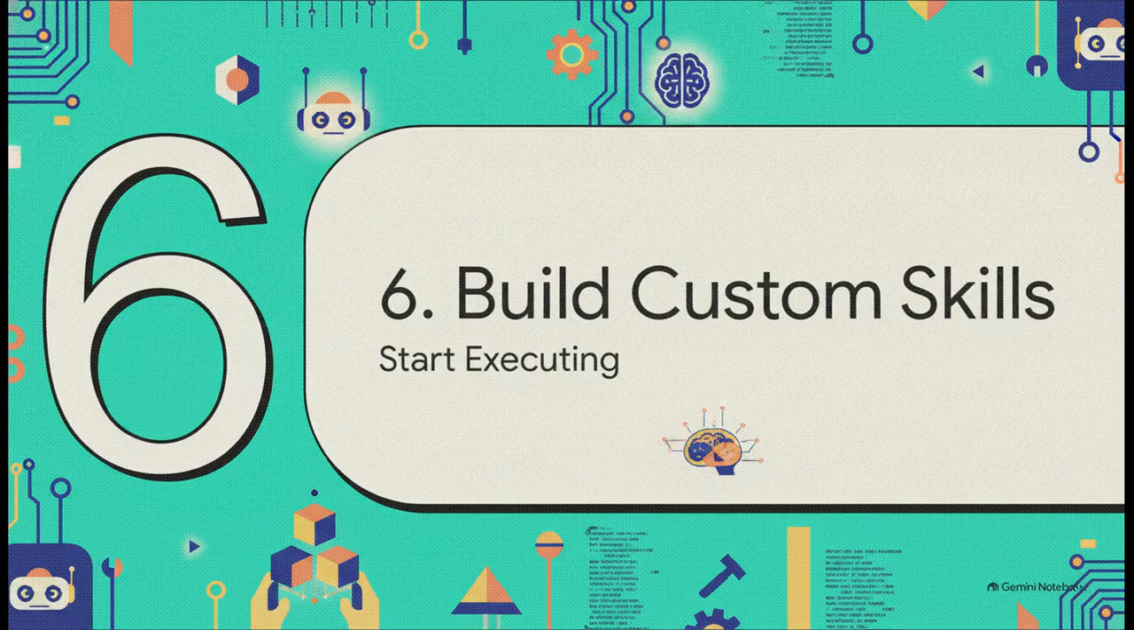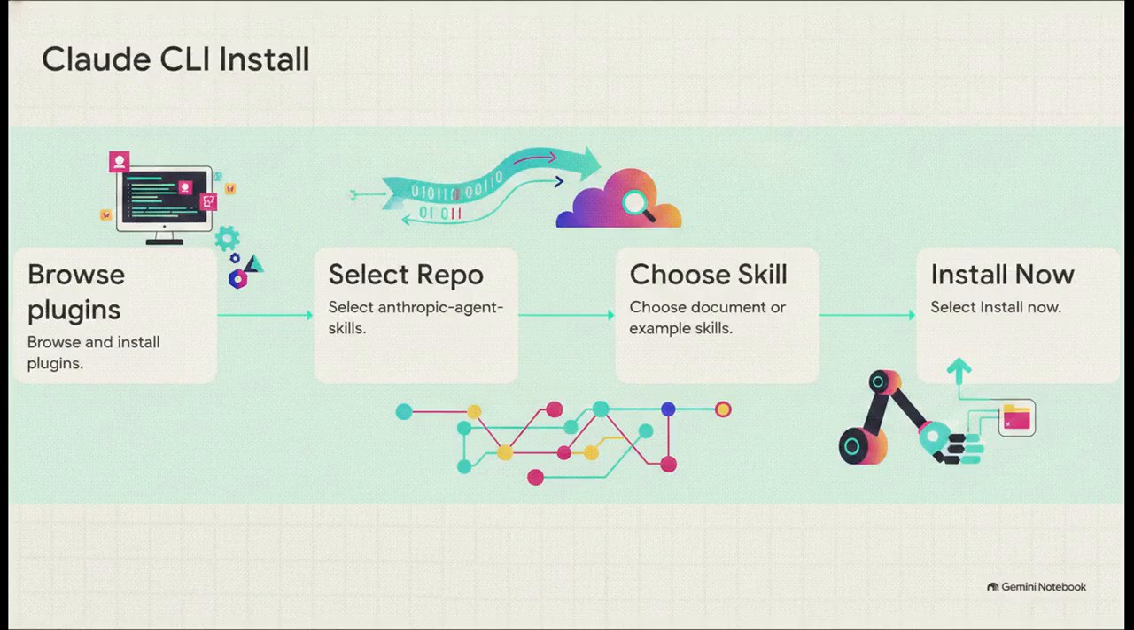Section 6. Building your custom skills. So how do you actually get this running? If you're using the Claude Code CLI, the literal workflow is wonderfully simple. You pull up the interface and run the command to open the marketplace. From there, it's just 4 easy steps. You browse plugins, select the Anthropic Agent skills repository, pick the specific skill packages you want, and just hit install. That's it. In your future prompts, just mention the skill, and Claude pulls from that dynamic folder automatically.